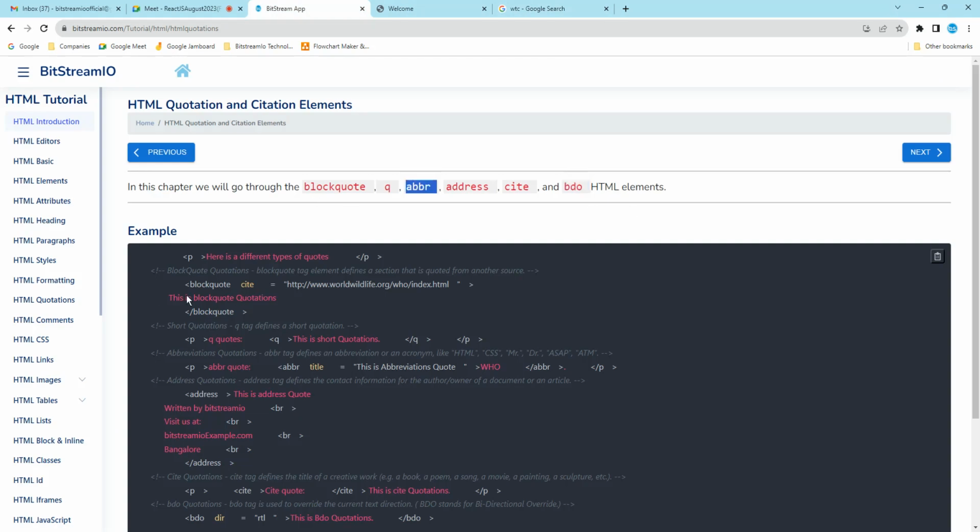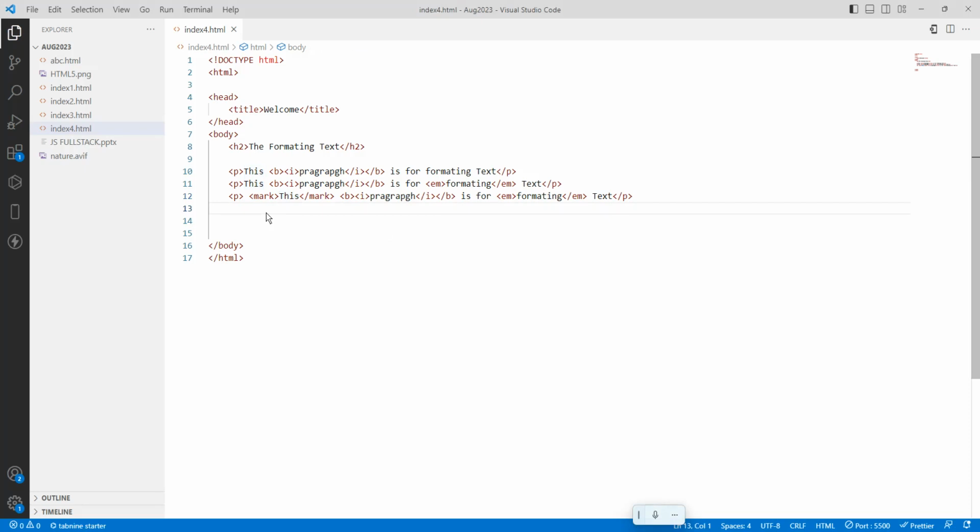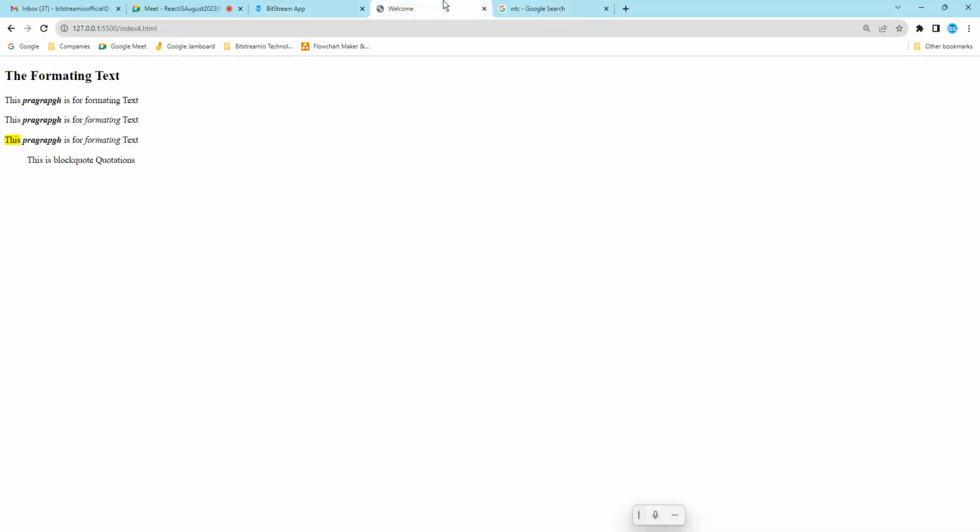So first I will go here, block code. What is a block code? So I will copy paste this one. I will just paste here. So block code city is there. I want to run the program. See, this is the block code quotation. Normal text has to start from here. So we have used a block code, so that's why it is adding a little bit of space. For address and everything you are going to use this, right? So this is the block code.